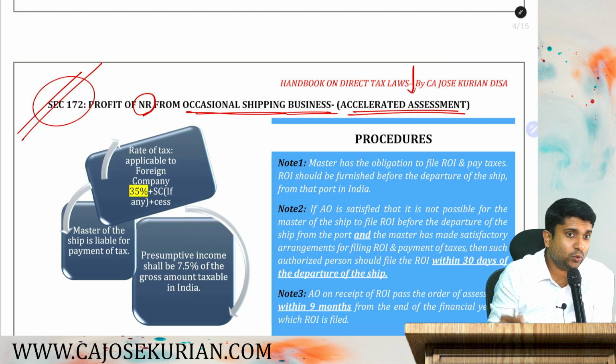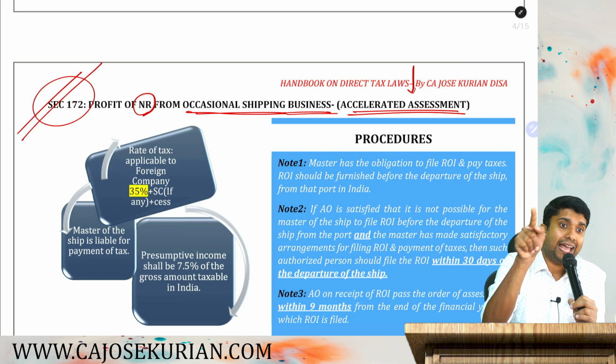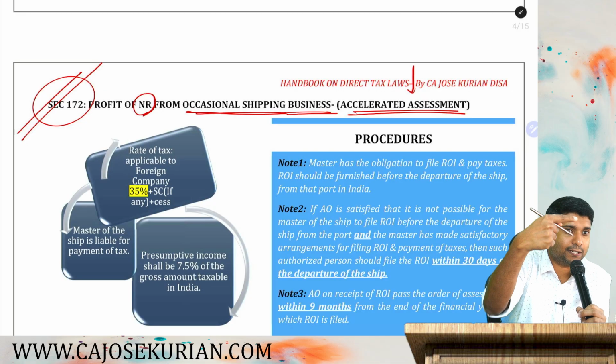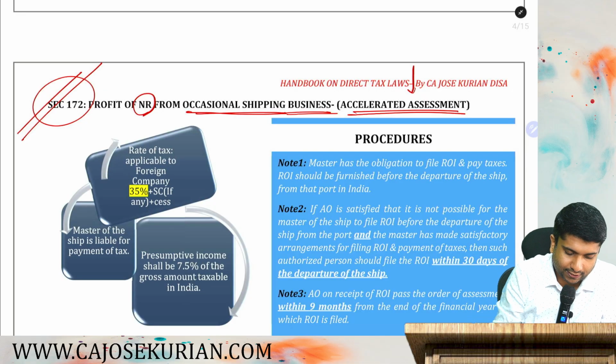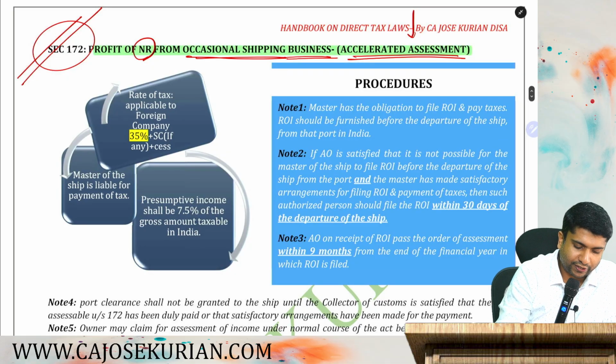But Section 172 is a complete code which is made and set up only for an NR who is in occasional shipping business. So let's understand what exactly this is. Profit of NR from occasional shipping business, accelerated assessment. Let's understand what this profit of NR is.